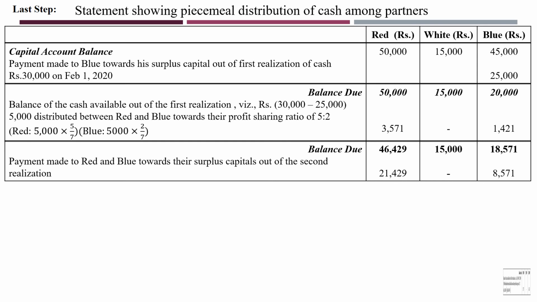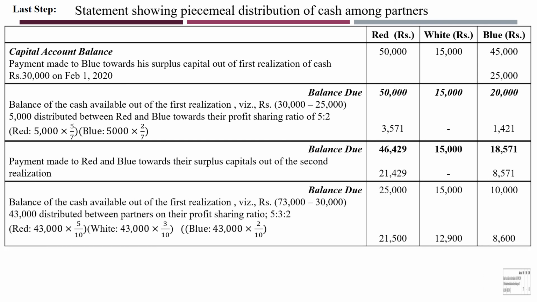Okay, now again we get the balance due. So 46,429 minus 21,429 is equal to 25,000. Here nothing is paid. Now 8,571 is deducted, so it is 10,000. Look at here. Now as per table 1, we set the capital according to their profit sharing ratio. Now it is according to that. So here it is 25,000, here it is 15,000, and here it is 10,000.